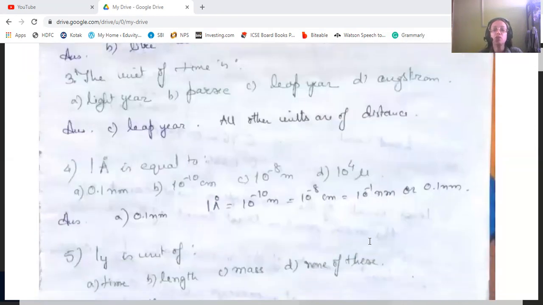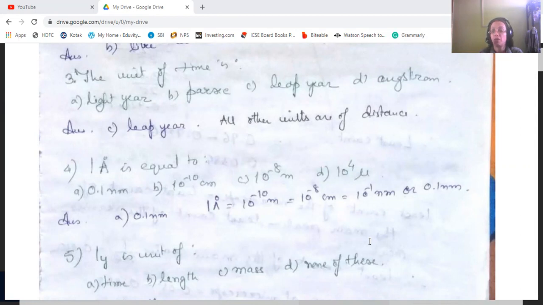1 angstrom is equal to 0.1 nanometer, 10 to the power minus 10 meters, and that is equal to 10 to the power minus 8 centimeters, or 10 to the power minus 1 nanometer, or 0.1 nanometers.